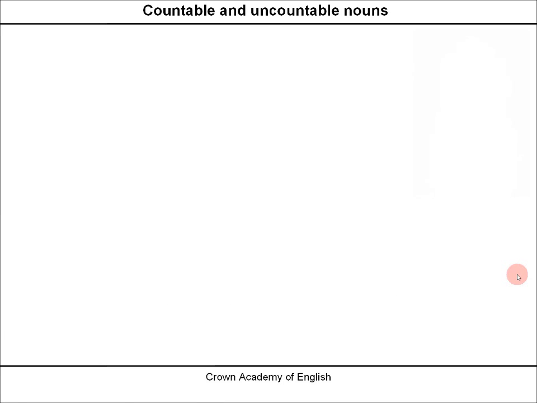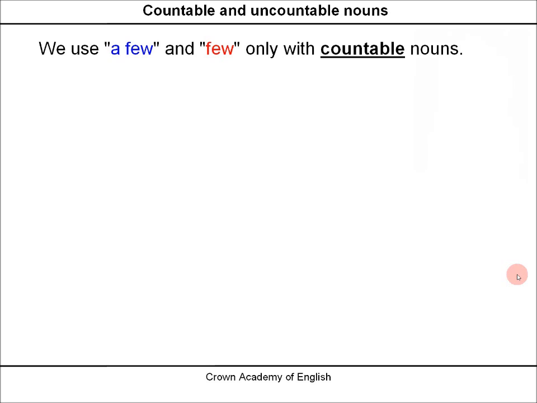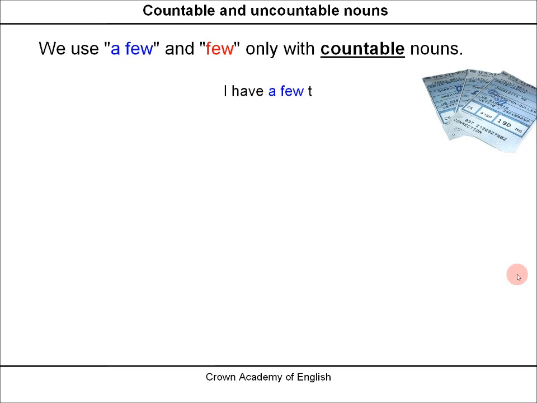Countable and uncountable nouns. It is important to know that we use a few and few only with countable nouns. Example, I have a few tickets. I have few tickets. Ticket is a countable noun, so both of these sentences are grammatically correct.